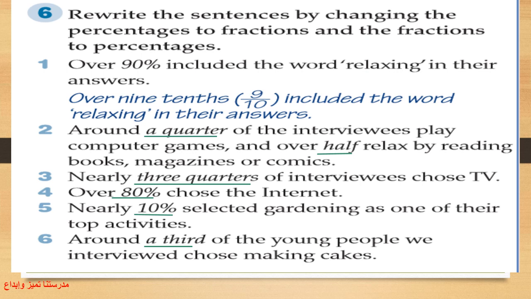Now here can you see the underlined fractions and percentages? If you see a fraction, change it into a percentage. If you see a percentage, change it into a fraction. Number 2, around a quarter of the interviewees play computer games and over half relax by reading books, magazines, or comics. Quarter.